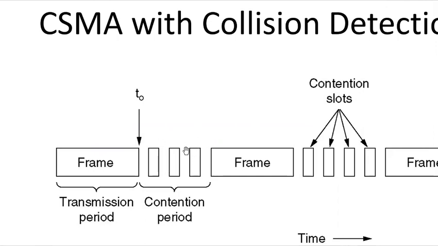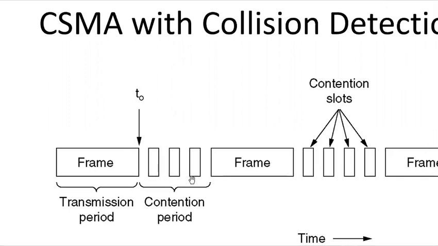Collision can be detected by looking at the power or pulse width of the signal and comparing it to the transmitted signal. Basically, when a collision occurs, the power of the signal will increase, right? So after a station detects a collision, what will it do?